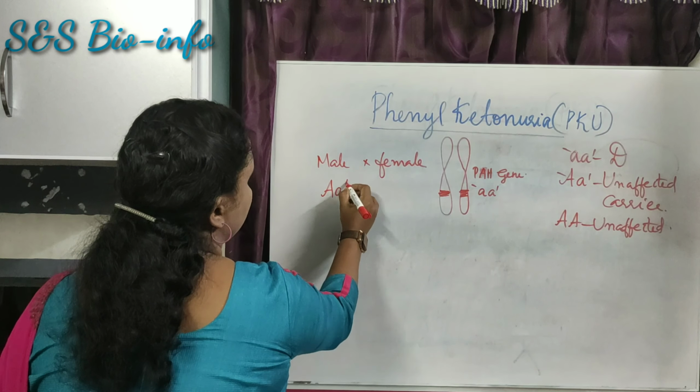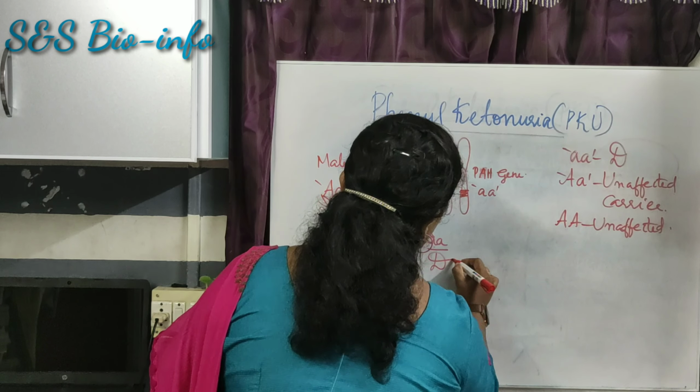Homozygous dominant, heterozygous dominant, heterozygous dominant, and homozygous recessive. Here the first one is homozygous pure dominant, it is unaffected. The second one and third one are unaffected carriers. The homozygous recessive condition is the diseased condition.